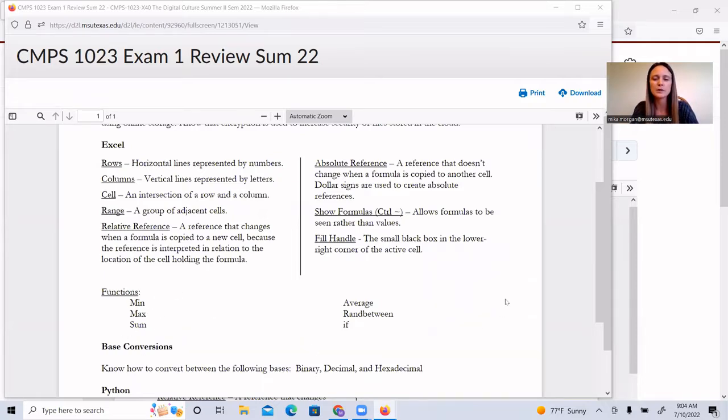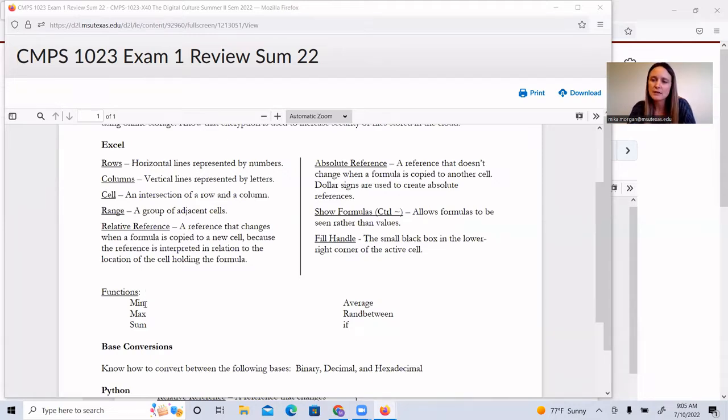One thing to remember whenever you do functions, don't forget that they start with equal signs. Don't forget that you use parentheses to show the range of values that the function is being applied to. And don't forget that you use a colon in between the starting cell and the ending cell to indicate that it includes all cells in between them. So that's some syntax that you want to be sure you're mindful of.